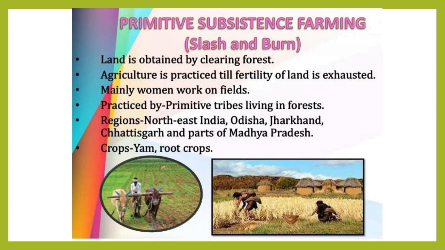It is practiced by primitive tribes living in the forest. It means basically they are living in the forest. So where is it practiced? That is Northeast India, Odisha, Jharkhand, Chhattisgarh, and parts of Madhya Pradesh. And which types of crops do they grow in the slash and burn method? That is yam, roots, and other crops.